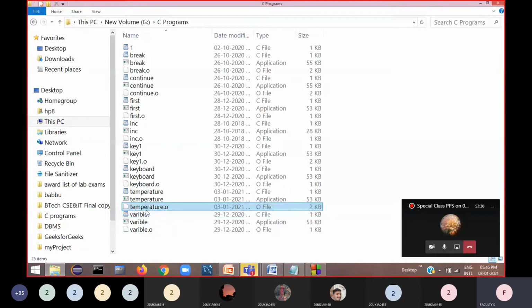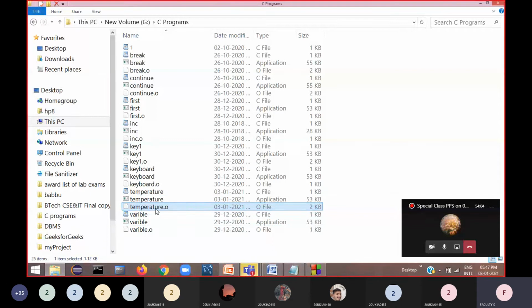Now you can see here temperature.o, the object file, is created. This is purely the machine code of your source code. Even if you open this object file, you cannot understand anything, because it is all in machine code.